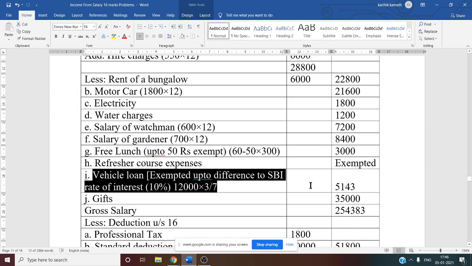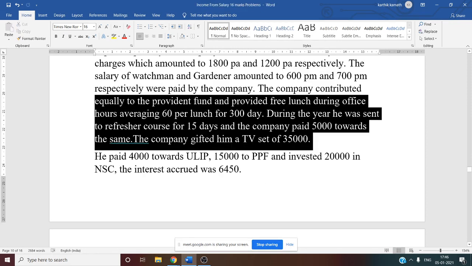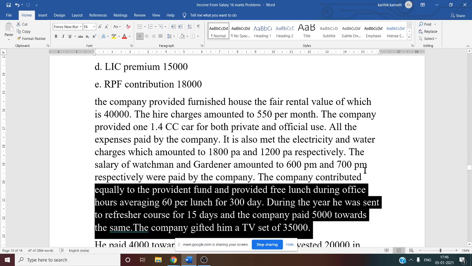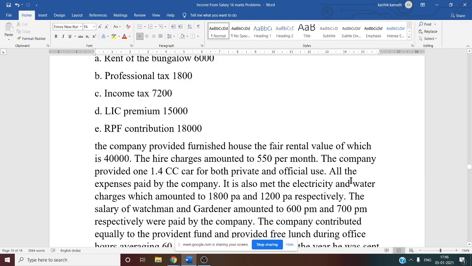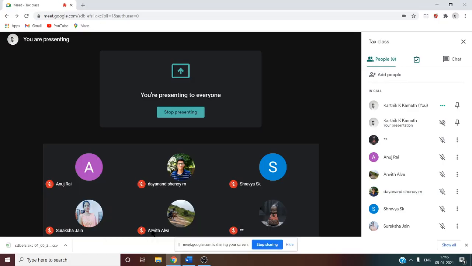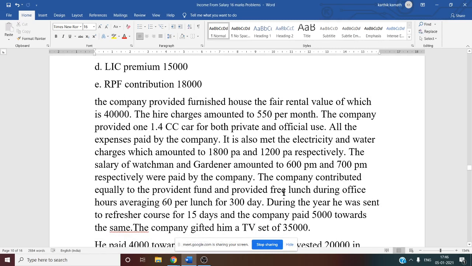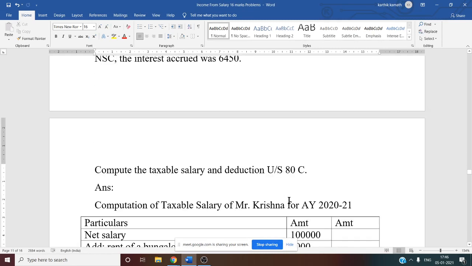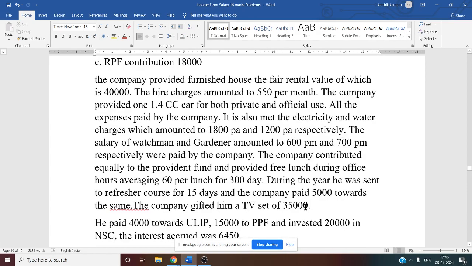Is the vehicle loan information given here in this question? Can you tell me? I'm not finding that information. A 2 lakh loan is there, no, sir. Where did it go? I'm not finding it in this question. It was in the last part, sir.